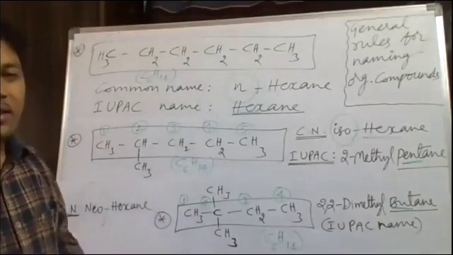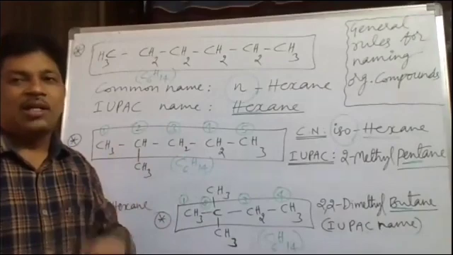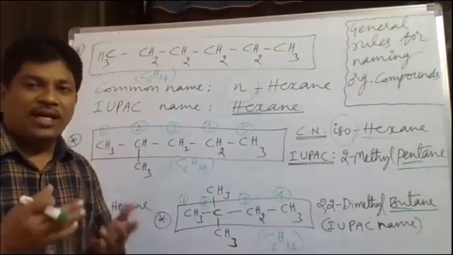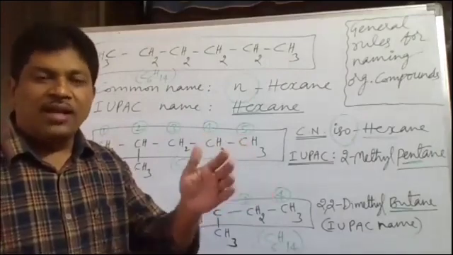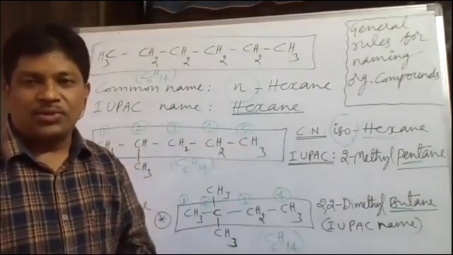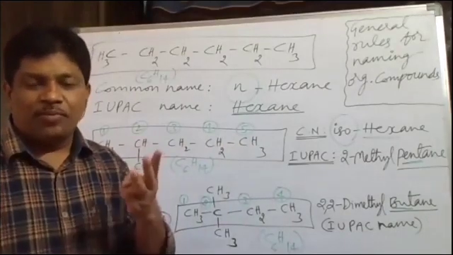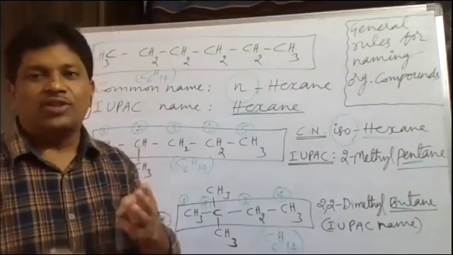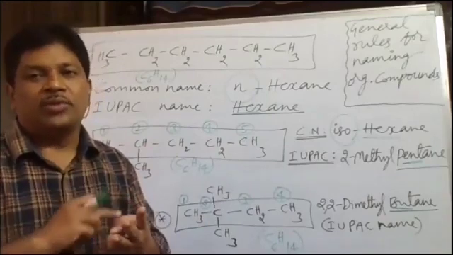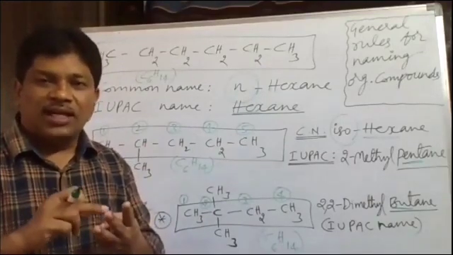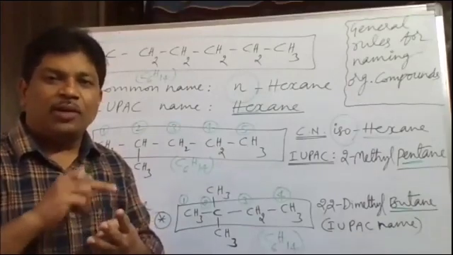So like this, we have to understand the differences between iso compounds, neo compounds, and normal compounds. Like this, we can take butane. If you take butane, we can get only n-butane, normal butane, and isobutane, only two structures, two chain formations. And from pentane onwards, we have three types of isomers. What are they? n-pentane, isopentane, neopentane are possible. n-hexane, isohexane, neohexane possible. n-heptane, isoheptane, neoheptane possible.